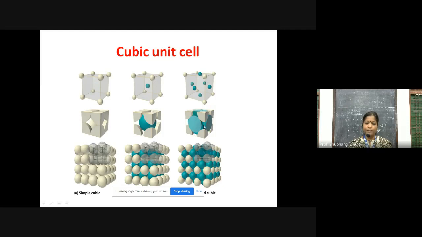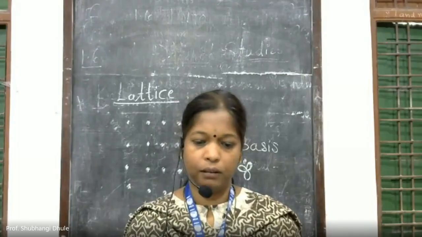So all the faces contain half a particle at the center of the faces, and this is the perfect structure representation of the FCC structure, and this is in the space. So in the space lattice, the FCC unit cell, the cubic unit cell, will be like this. So this is about the cubic crystal system, and we are going to take the next in the